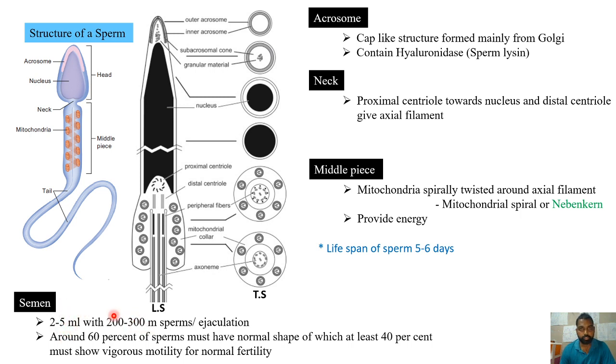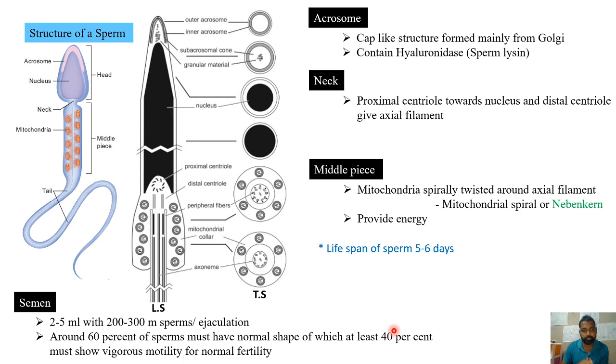Now coming to the quantity, in each ejaculation there will be release of about 2 to 5 ml of semen that consists of 200 to 300 million sperms. And in this, around 60% sperms must have normal shape, of which at least 40% must show vigorous motility. That is, 60% must show a normal shape. They must have the normal shape, that is, the development has to be completed. And in this, at least 40% should have the normal motility.